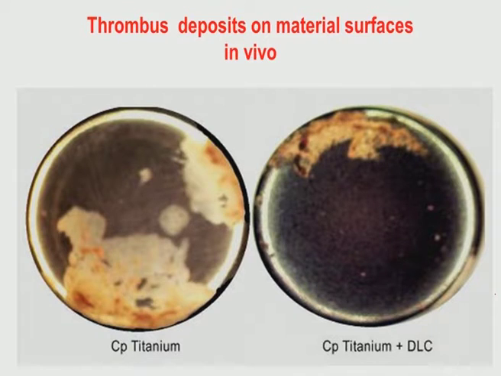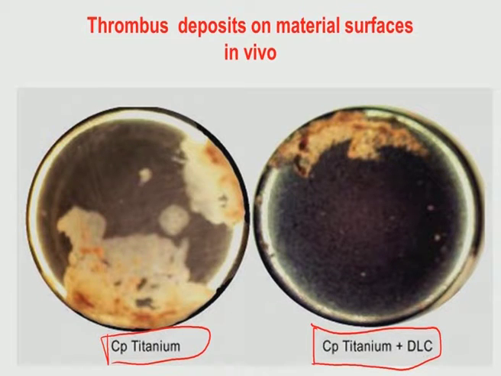This is just an example of thrombus formation. There are two materials used or potentially used in heart valve applications. One is commercially pure titanium, CP, and the other is diamond-like carbon coating, DLC, on commercially pure titanium.